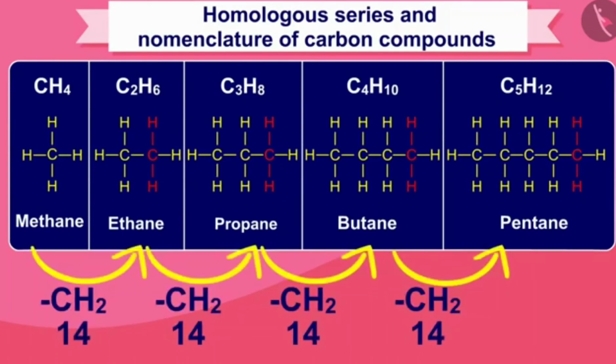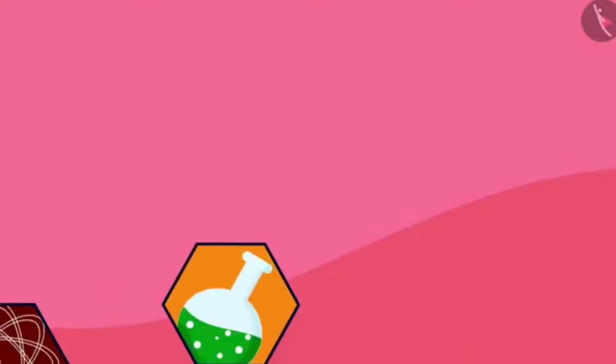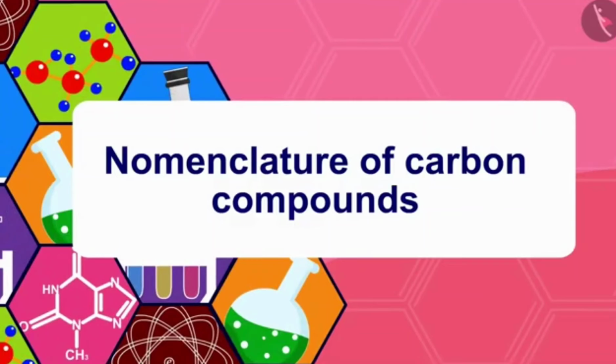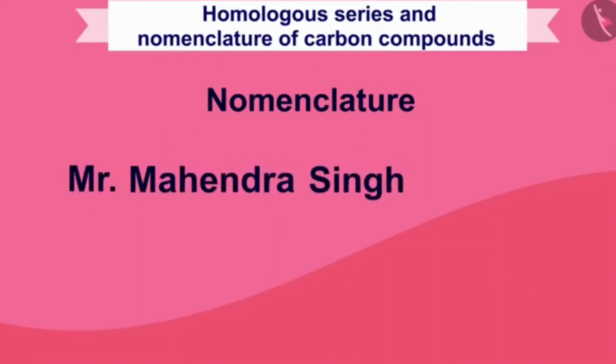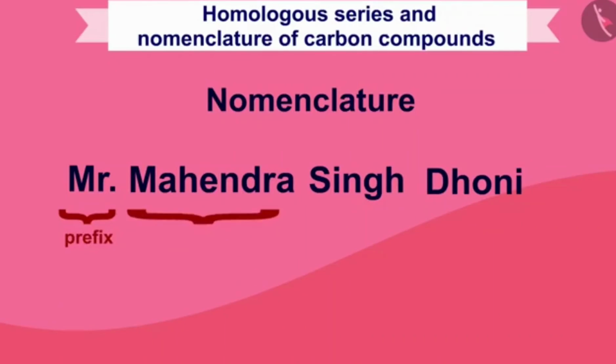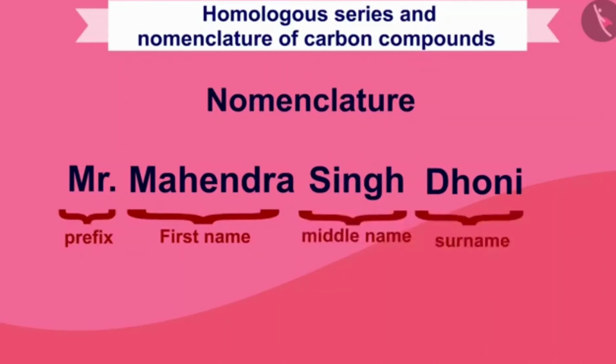Hope you will not have any dilemma related to homologous series. Let us now study the method of naming carbon compounds. Before understanding the nomenclature of carbon compounds, we will see an example of a name, like Mr. Mahendra Singh Dhoni. In this name, Mr. can be called prefix.